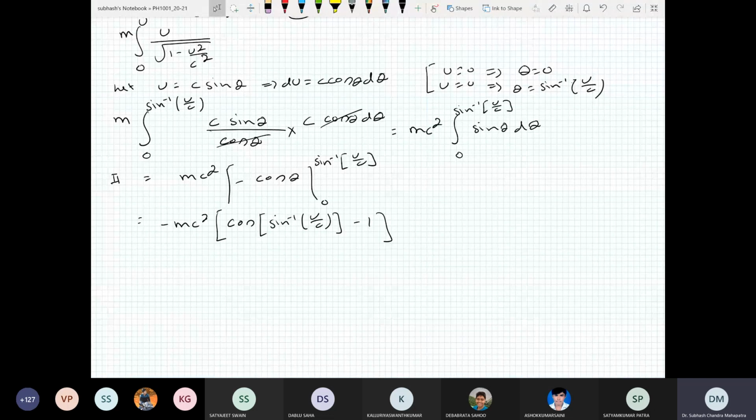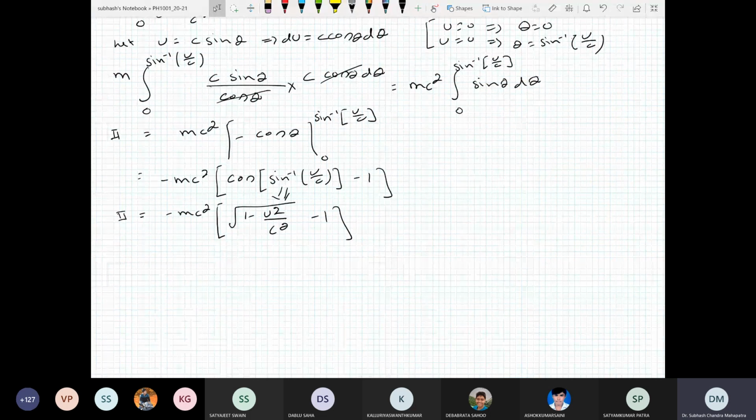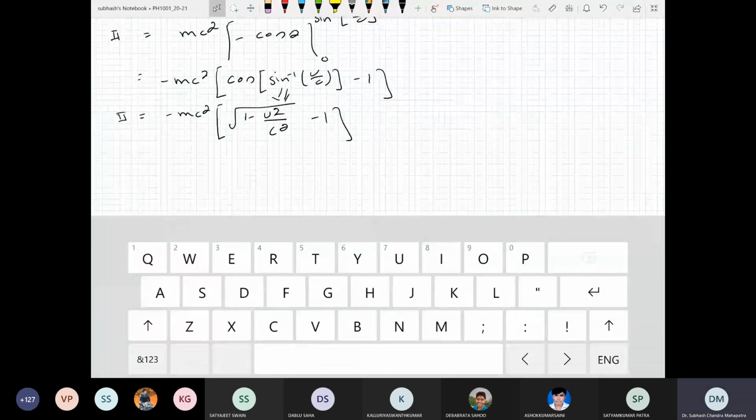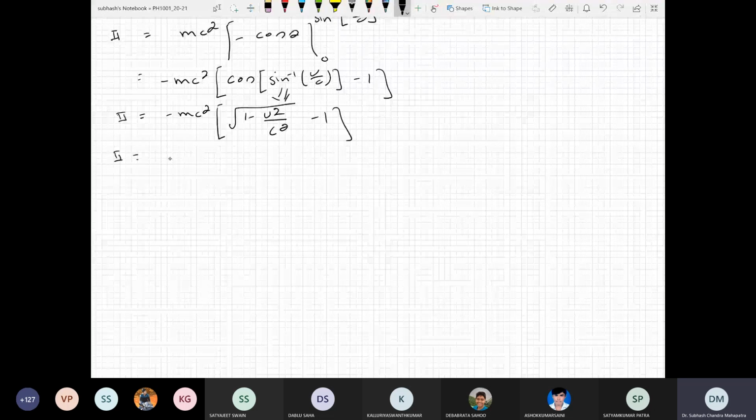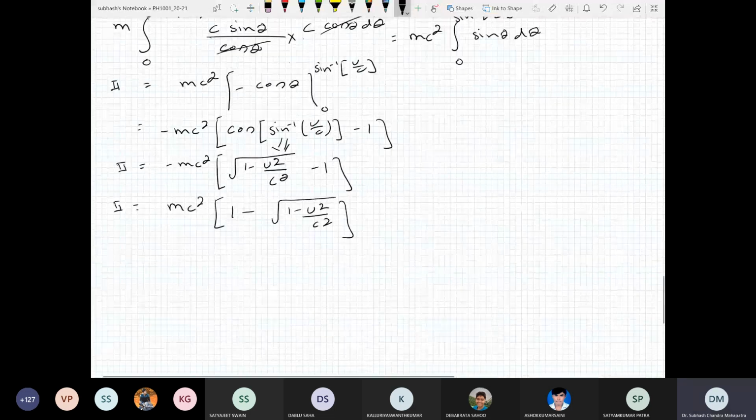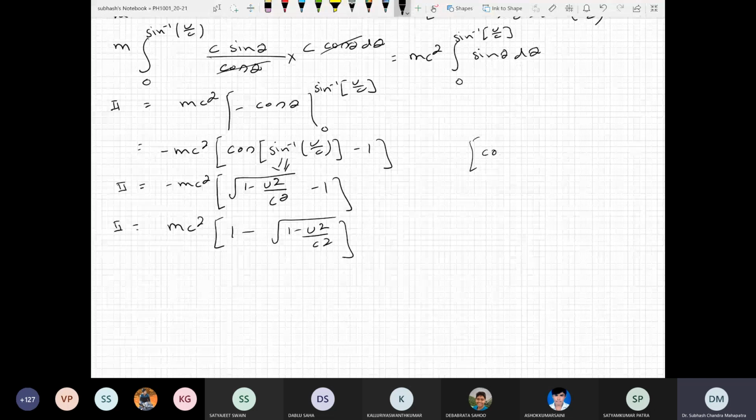Now you can simplify this; it's an exercise for you to show that this is equal to minus mc square times square root of 1 minus u square by c square minus 1. So you can simplify this and write cos of sine inverse u by c as square root of 1 minus u square by c square. You have seen this relation, right? So cos of sine inverse x is what?